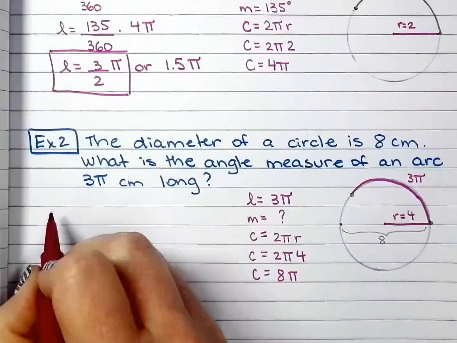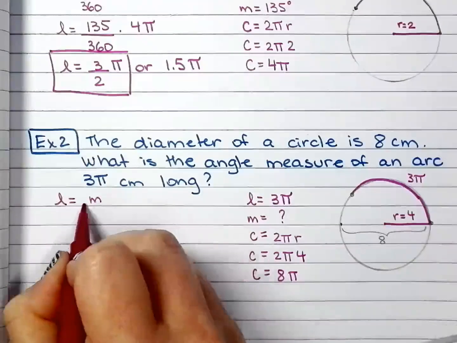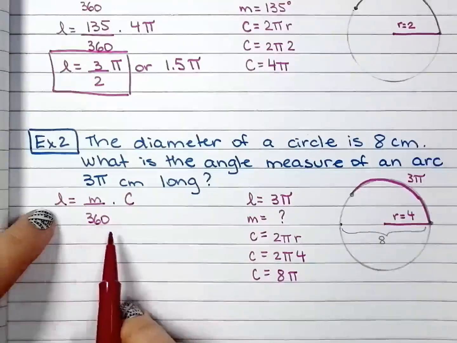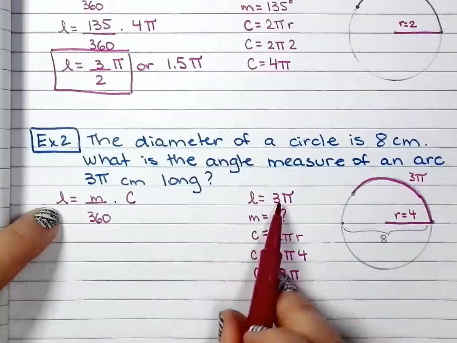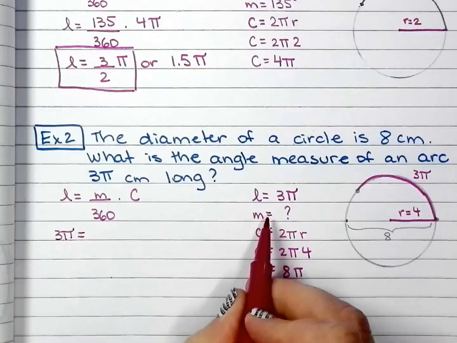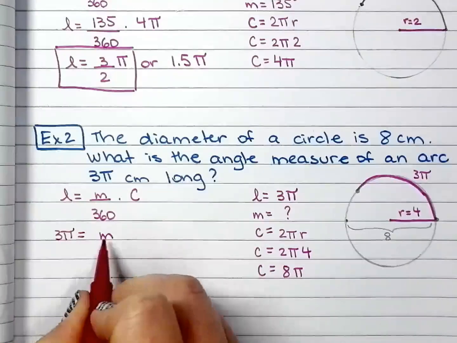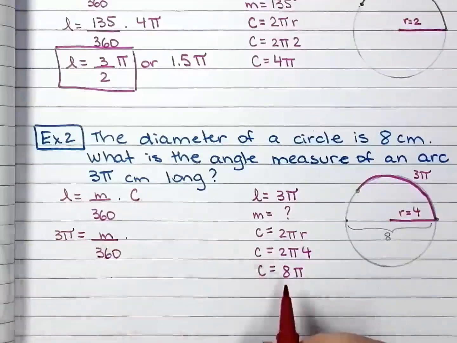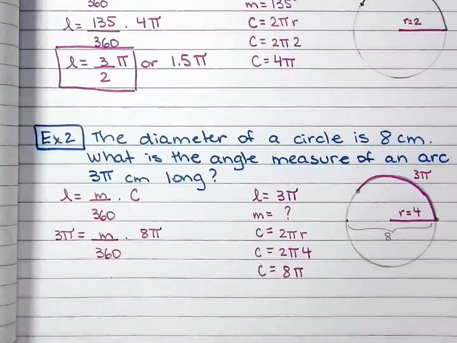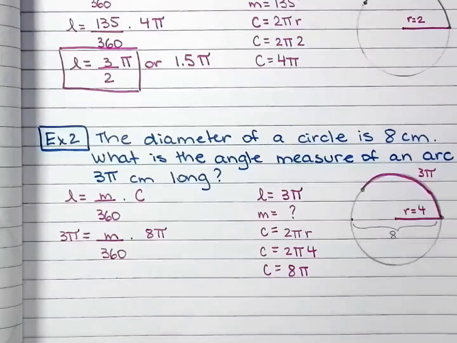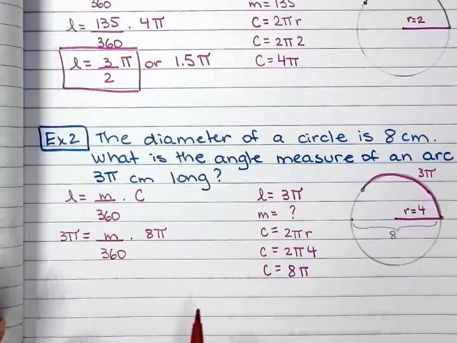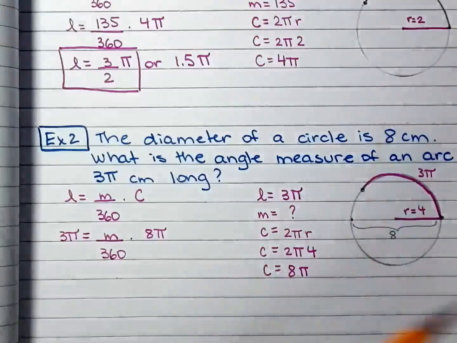Okay. So formula. I'm going to substitute what I have into the formula. So L, right there, 3 pi. M I don't have, I'm looking for M. And C is 8 pi. You have different ways to go about this. If you want to go ahead and divide both sides by 8 pi, you can do that and do the 360 later. But whatever you decide, you can just stick to it. That way you don't get confused next time.